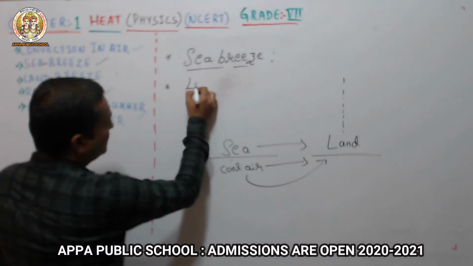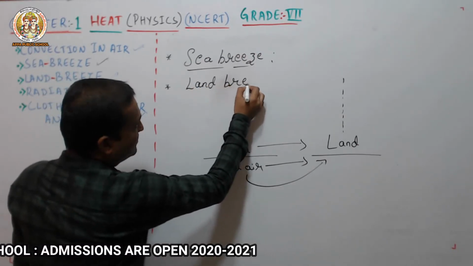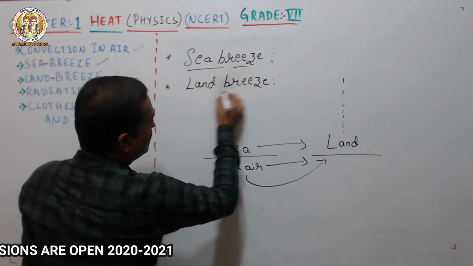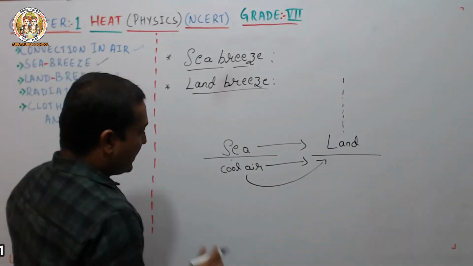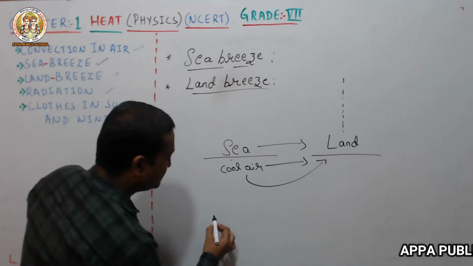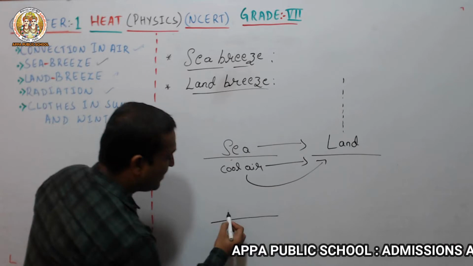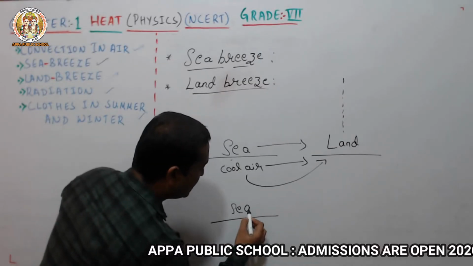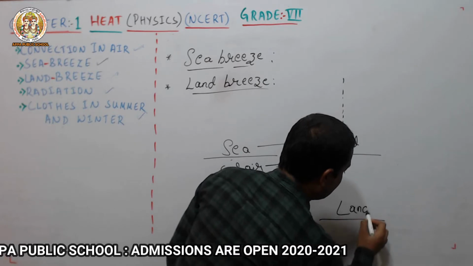Next one, about the land breeze. Again I will draw one more below that. Again I will mark this one as sea, and this one as land.